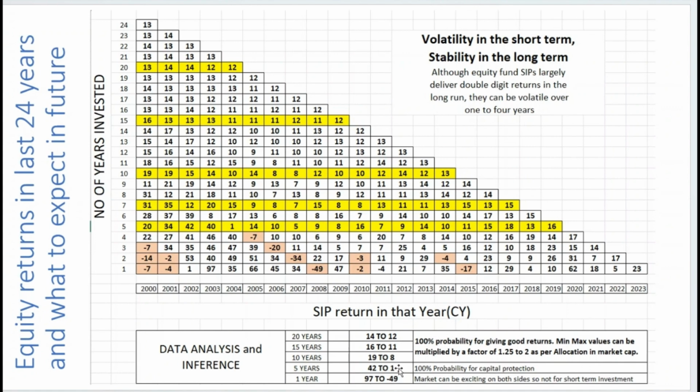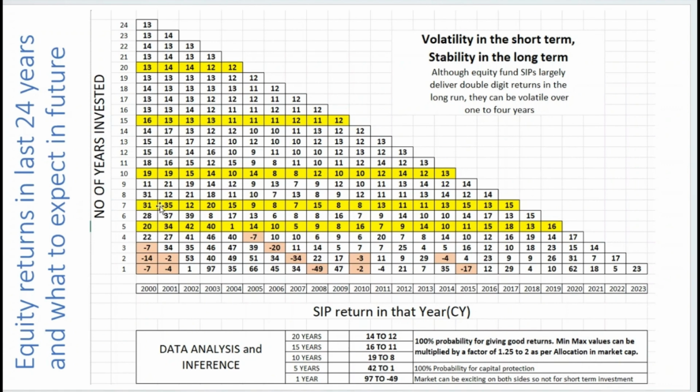The data inference from this is 100% probability for capital protection. So, for an investor staying invested for 5 years, we can say with 100% probability that the capital is protected.